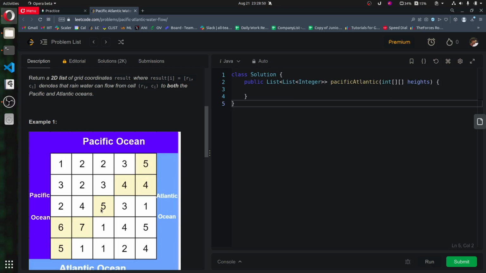Okay, we can be sure that for all the cells on the left and the top boundary, we can directly go to the Pacific Ocean, and from all the cells on the right and the bottom boundary we can directly go to the Atlantic Ocean. So at least that. Now we need to proceed inside the grid.